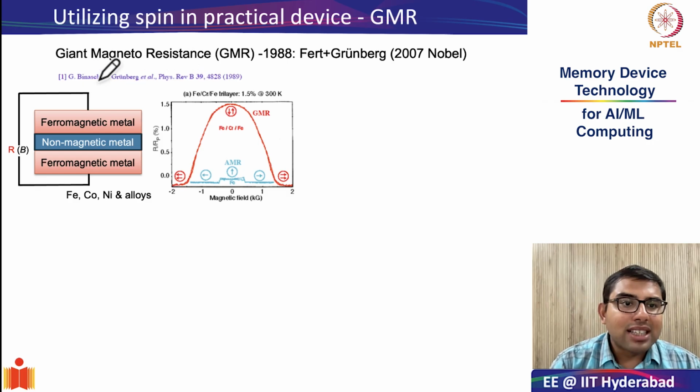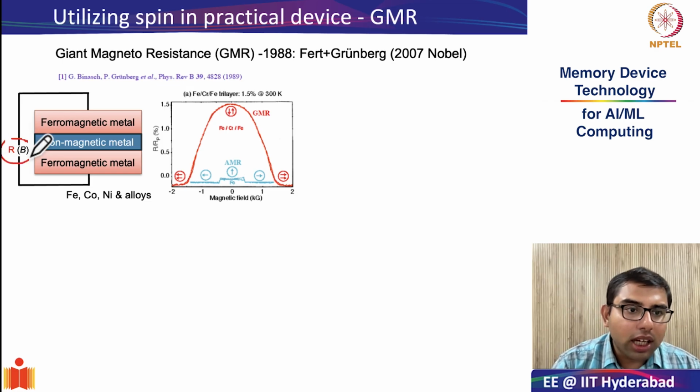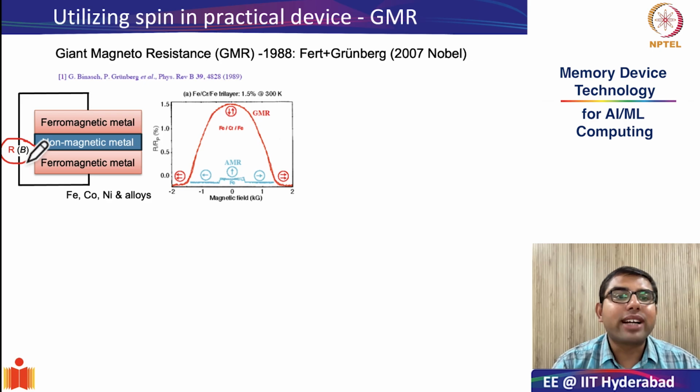So what the scientists Fert and Grünberg checked was, in such structures which have a non-magnetic metal sandwiched between two ferromagnetic layers, they started checking the resistance across this device when it is subjected to an external magnetic field. So this is what happens in this particular device, where chromium is the non-magnetic material which is sandwiched between two layers of iron.